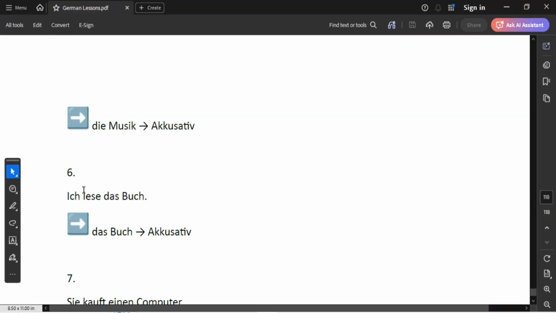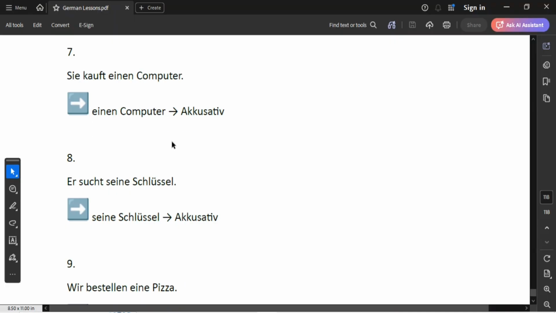Now we have Beispiel Nummer 6. Ich lese das Buch. Ich is our nominative and das Buch is our accusative object. Beispiel Nummer 7. Sie kauft einen Computer. Sie is our subject, that's becoming our nominative. Einen Computer is our accusative object. Beispiel Nummer 8. Er sucht seine Schlüssel. Er is our nominative. Seine Schlüssel is our accusative object.